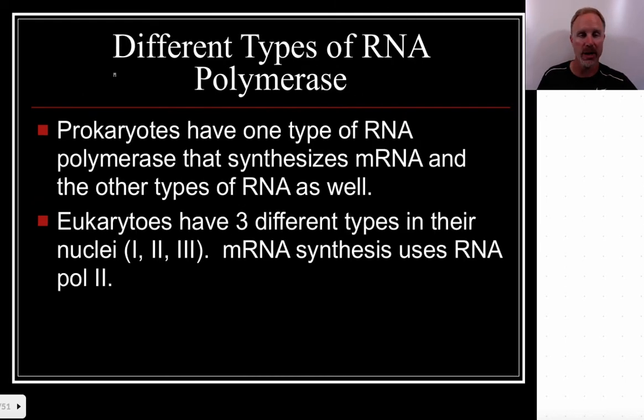Okay. And prokaryotes have one type of RNA polymerase, and this is going to synthesize the messenger RNA, and then there's other types that make other types of RNA, like the ribosomal RNA and the transfer RNA and things like that. And then eukaryotes, they have 3 types of this RNA polymerase in their nucleus. And RNA polymerase 2, this is the one that's important for synthesizing the messenger RNA that we've been talking about.